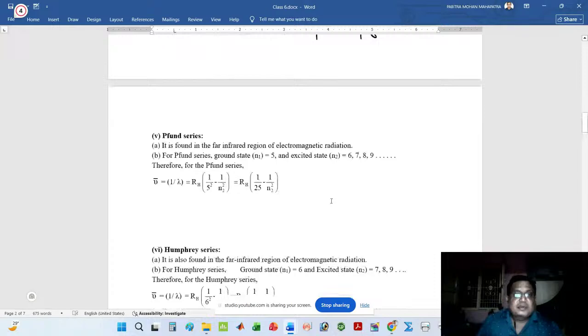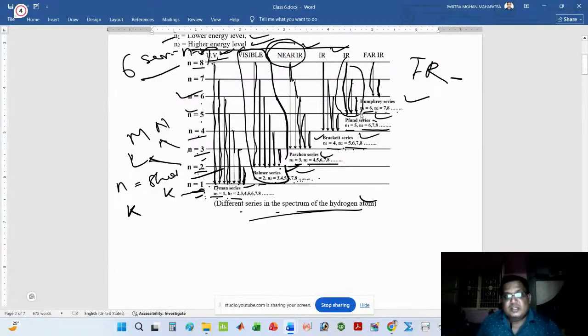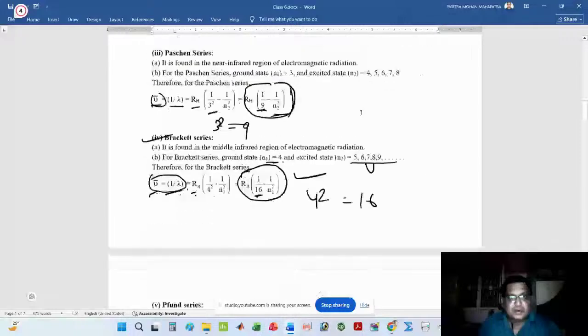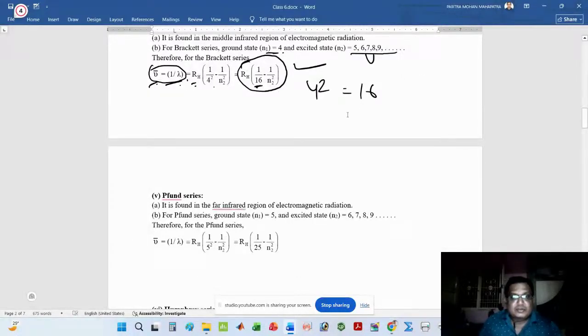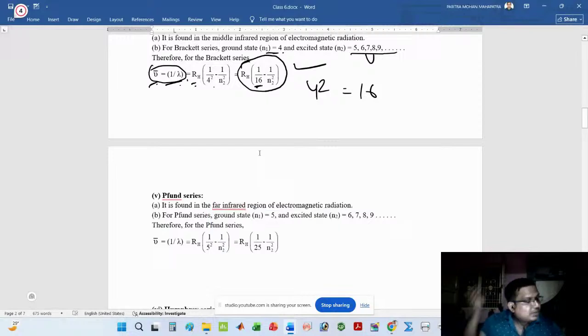Next series is the Pfund series. Look at the diagram. The Pfund series is found in the infrared region. It is also called far infrared, because it is found away from the exact infrared region, while the other is the near infrared.